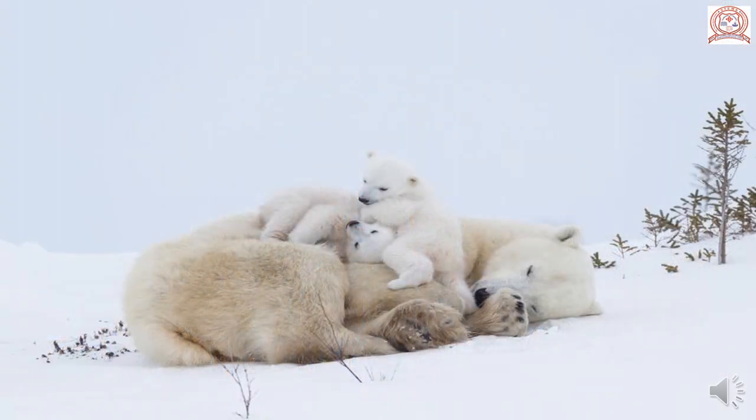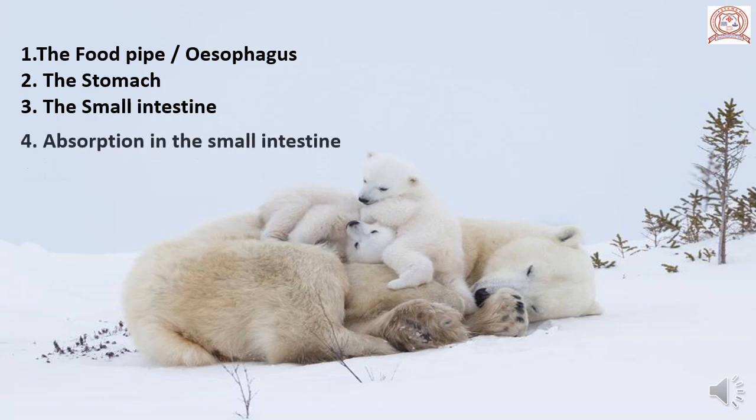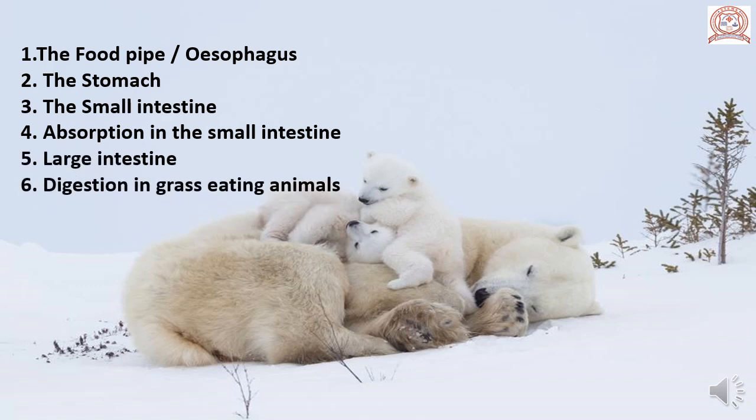Our today's topic is the food pipe or esophagus, the stomach, the small intestine, absorption in the small intestine, large intestine, digestion in grass-eating animals, feeding and digestion in amoeba.